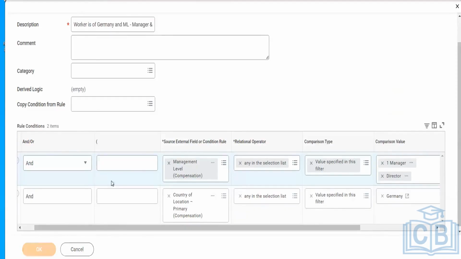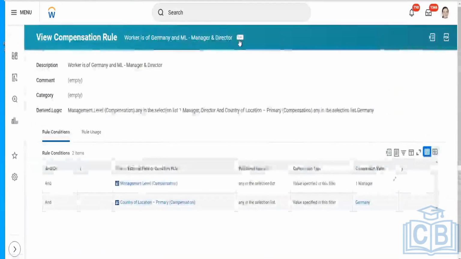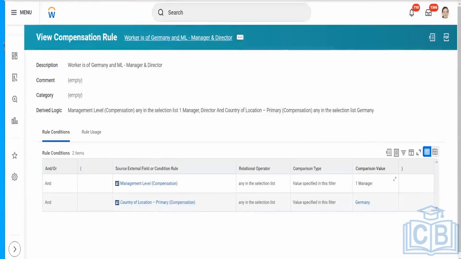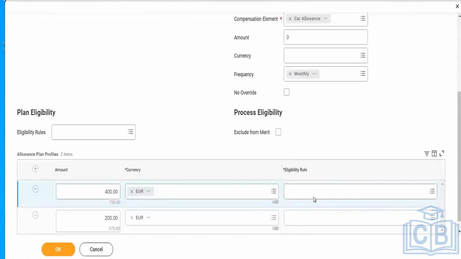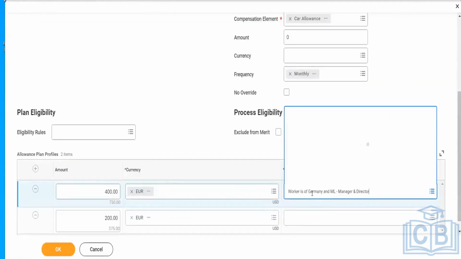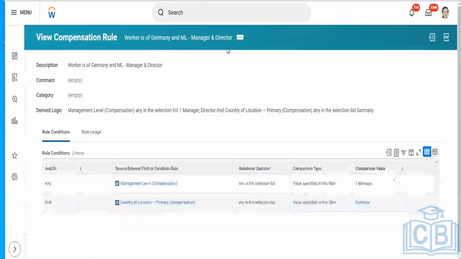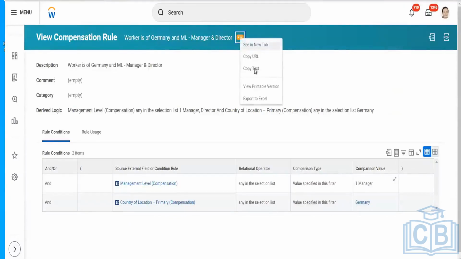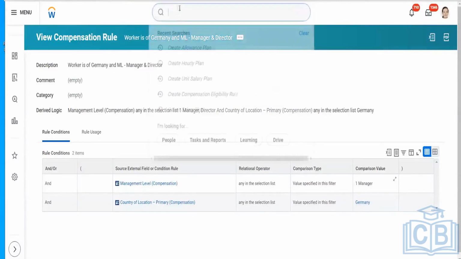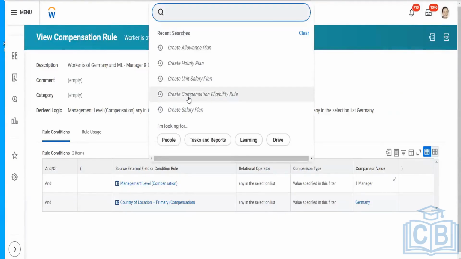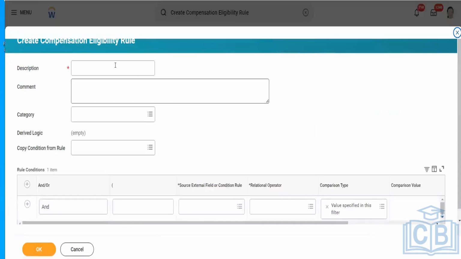Once this is done, I will copy this criteria. Similarly, I will create another rule. In the eligibility rule, we have copy functionality as well. I will mention here Netherlands.